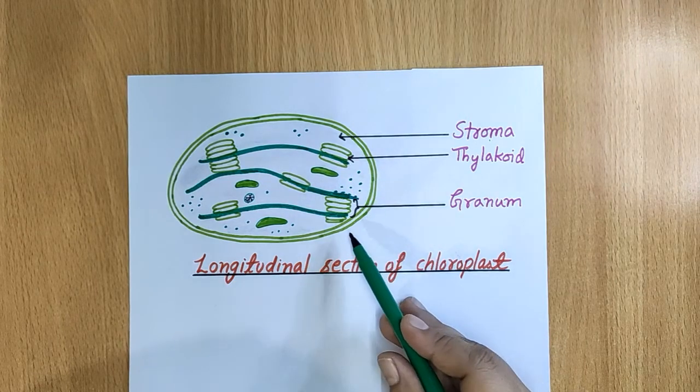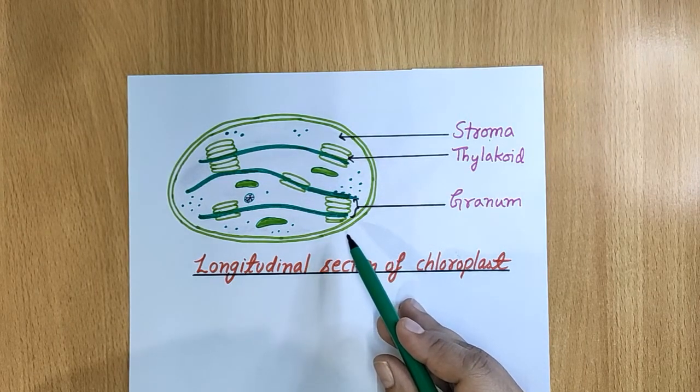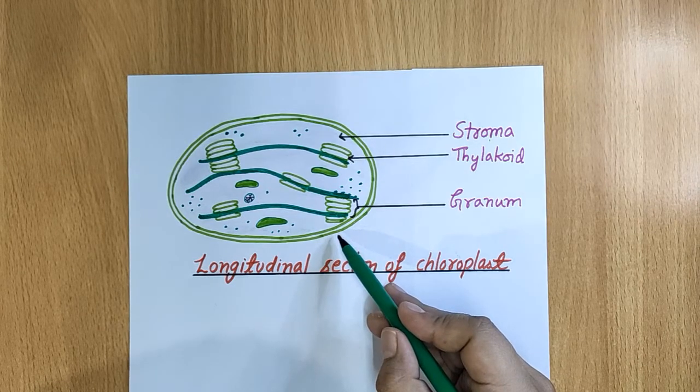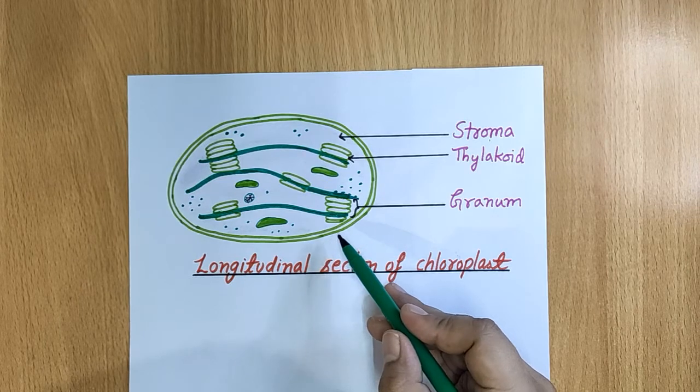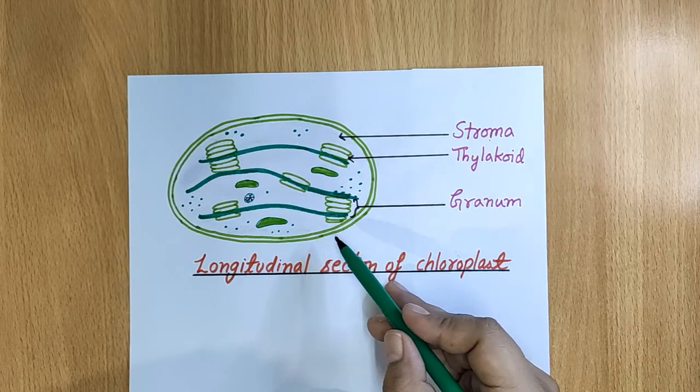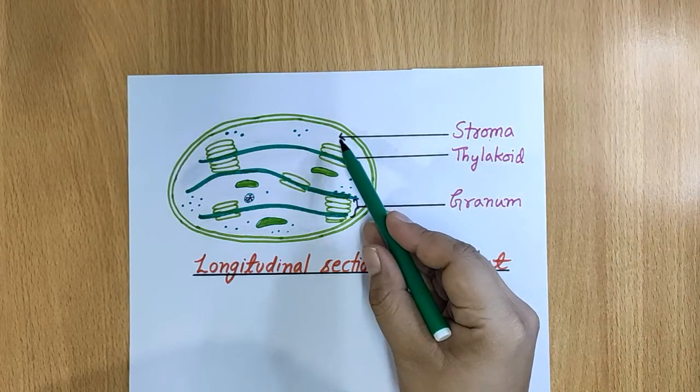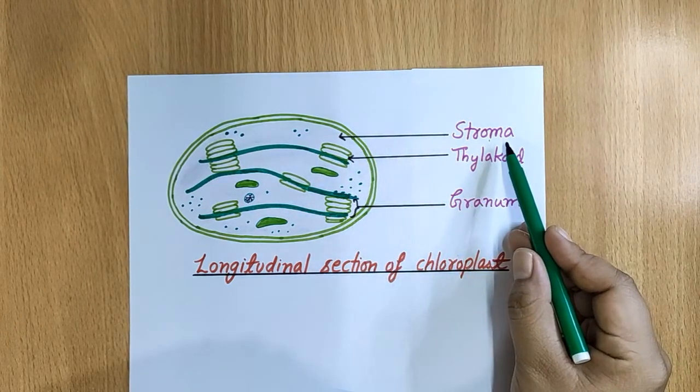So this one is a type of plastid. Chloroplast is a type of plastid. And what are plastids? These are double membrane cell organelles which are present only in plants. Inside chloroplast, the liquid matrix is called stroma.